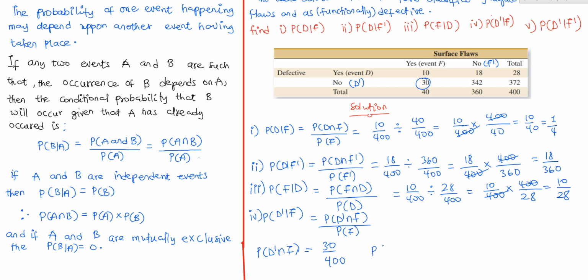And let's find the probability of choosing F, which is a part with a surface flaw. That's going to give us 40 over the 400. So in this case, you're going to have 30 over 400 divided by 40 over 400. This will be equal to 30 over 400 times 400 over 40. So then you're going to have 3 over 4. So I'll leave the last question for you to try your hands on.